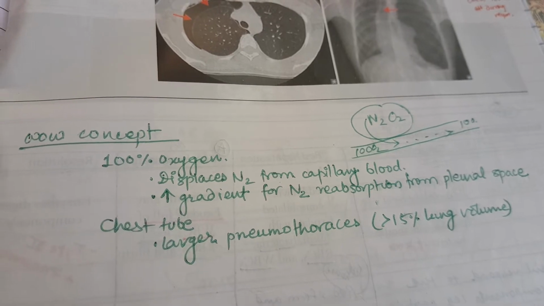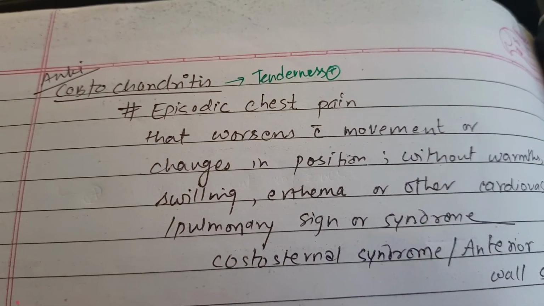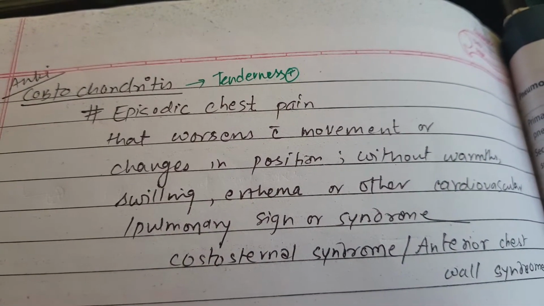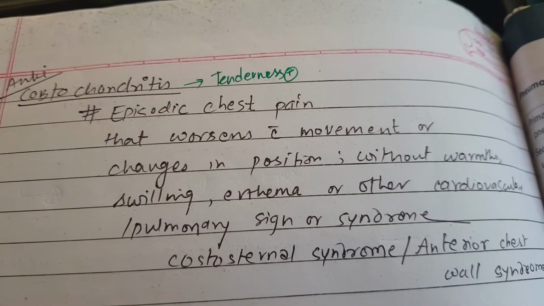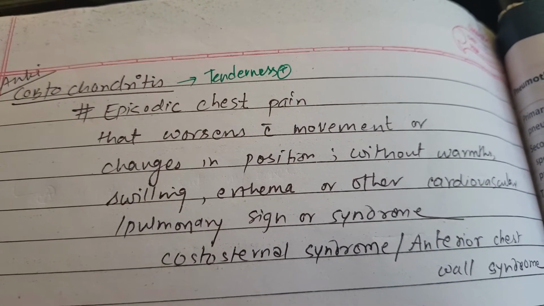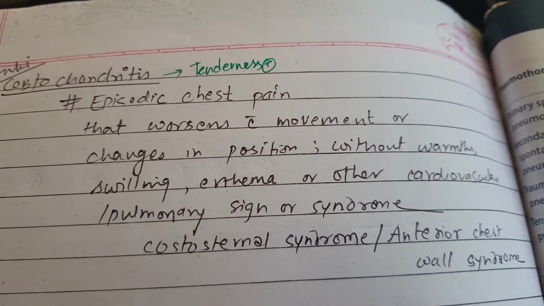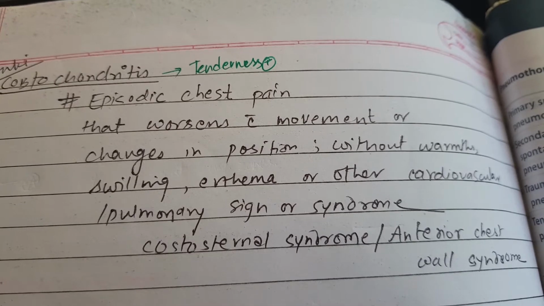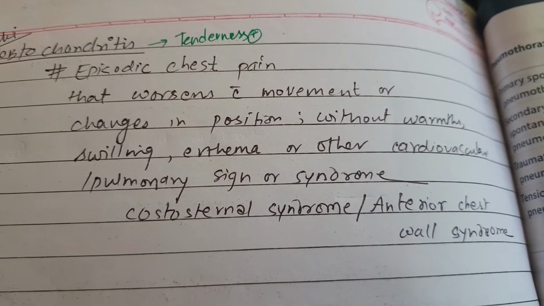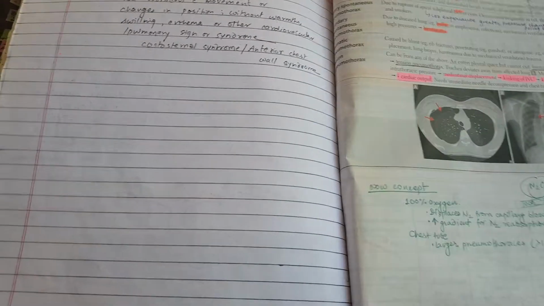Now one thing I have added is costochondritis. If there is positive tenderness, then go with the costochondritis option, if there is tenderness present on chest palpation. Episodic chest pain that worsens with movement or changes in position, without warmth, swelling, erythema, or other cardiovascular or pulmonary signs or syndrome. It is also known as costosternal syndrome or anterior chest wall syndrome. Now moving to the next page.